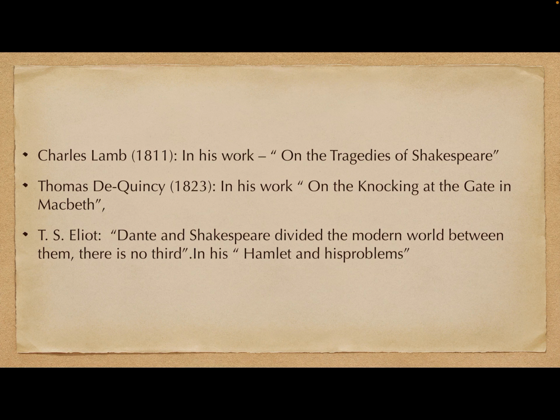Then very important, T.S. Eliot criticized Shakespeare's works in his essay Hamlet and His Problems. Remember all of you, in the same essay he said that Hamlet is an artistic failure, right?